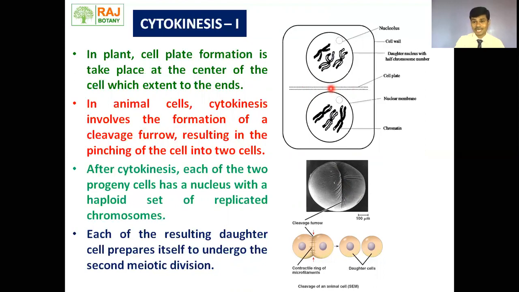The cell plate starts to form from the center of the cell and moves towards the periphery of the cell wall, whereas in the animal cell the cleavage furrow starts from the edge and moves toward the center. Hence, the two cells become separated, and each resulting daughter cell prepares itself to undergo the next meiotic division, that is meiosis second. So let's move toward meiosis second.